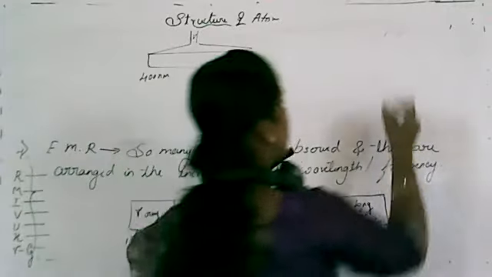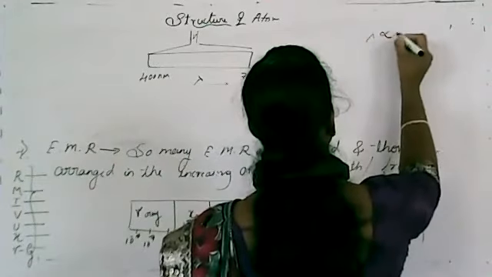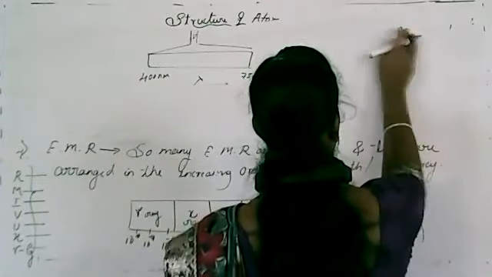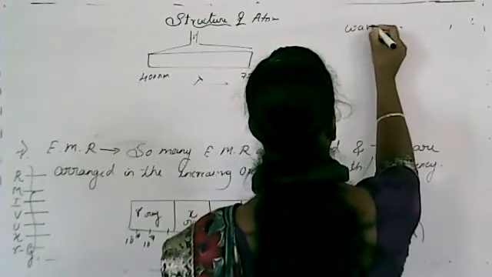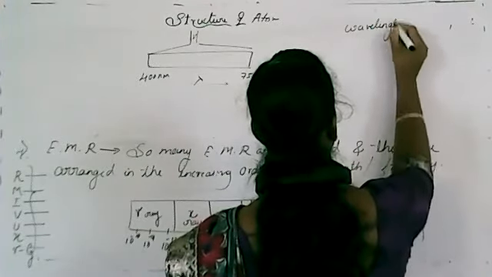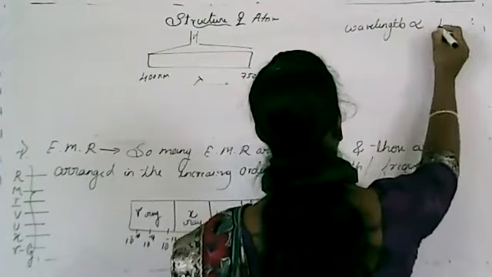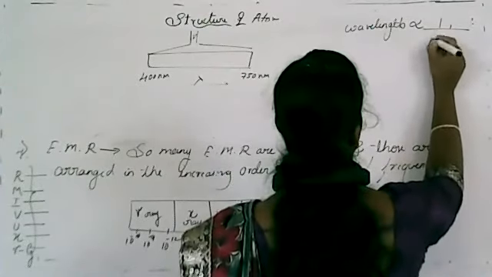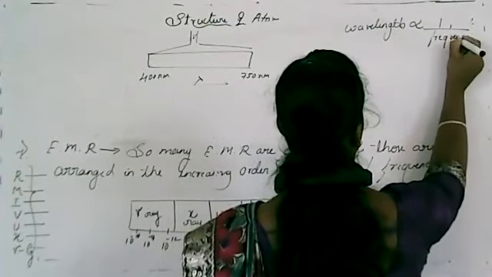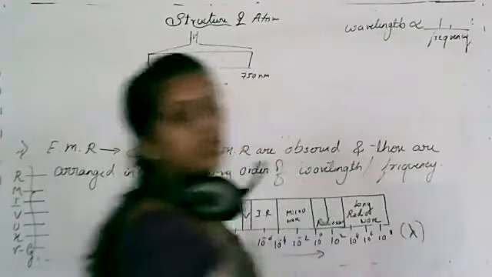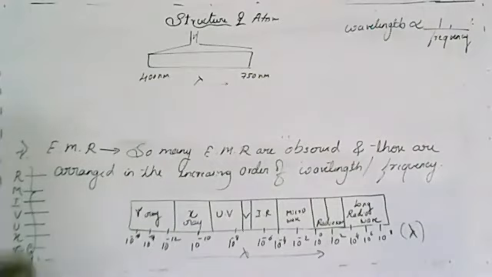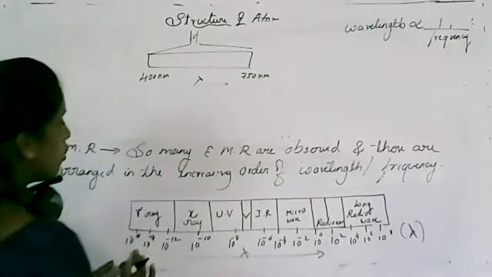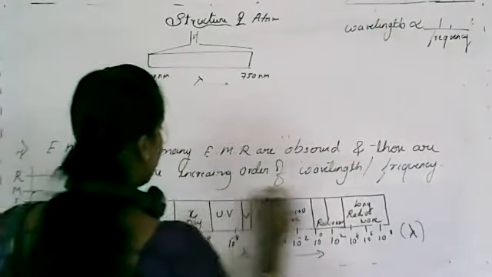And just remember, lambda is inversely proportional to frequency. That means wavelength is inversely proportional to frequency. Just remember, if wavelength is increasing from gamma to radio,